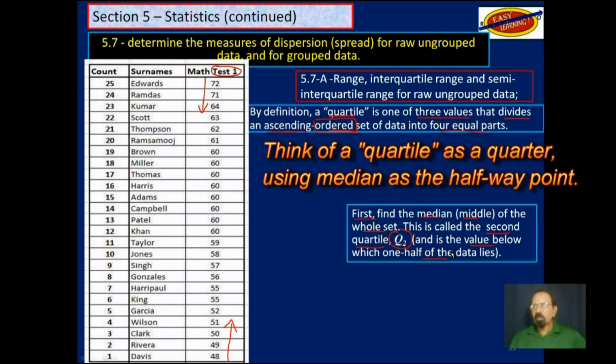Since we have 25 values, half of those will take us exactly to the 13th, and that is 60, which means that Q2 is the median, and it has a value of 60.